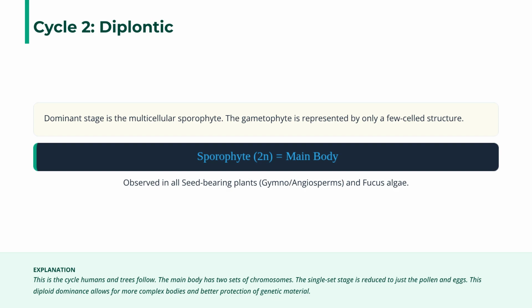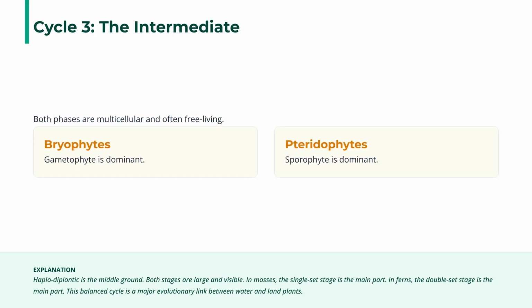The diplontic cycle, seen in all seed-bearing plants, is dominated by the multicellular sporophyte. The gametophyte stage is reduced to a few-celled structure. This diploid dominance allows for complex bodies and better protection. The intermediate cycle, or Haplo-diplontic, features both multicellular, often free-living phases. In bryophytes, the gametophyte is dominant, while in pteridophytes, the sporophyte is dominant, linking water and land plants.